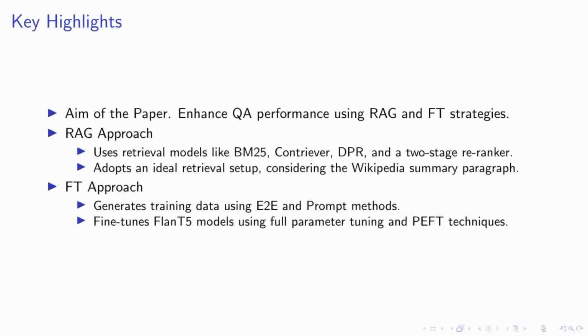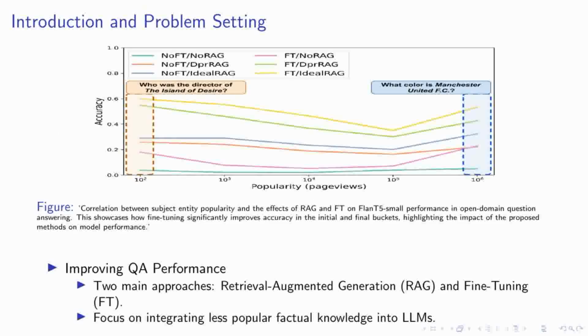We then fine-tune FLAN-T5 models using two techniques, full parameter tuning and parameter-efficient fine-tuning, or PEFT. These strategies aim to adapt large language models to specific domains, particularly in scenarios where the knowledge is less popular and limited data is available. As we delve into the heart of our research, we focus on two primary strategies to enhance the performance of question-answering systems, Retrieval Augmented Generation, or RAG, and Fine-Tuning, or FT. These methods are particularly crucial when we aim to integrate less popular factual knowledge into large language models.